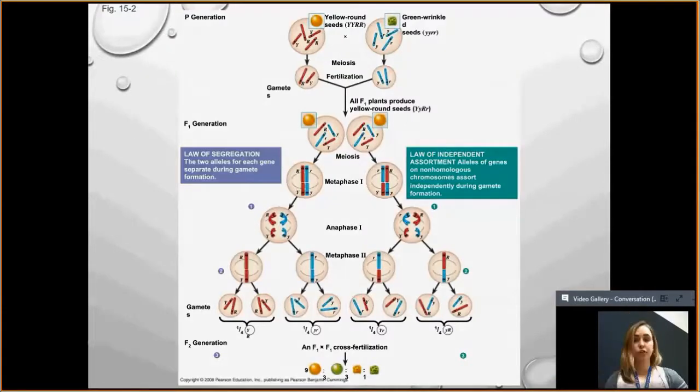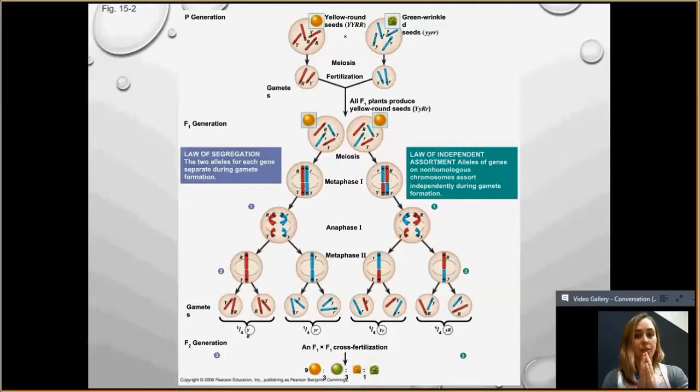Looking here, let's review the laws of segregation and independent assortment. This is a photo of cells undergoing meiosis. Remember that in prophase 1 of meiosis, your homologous pairs are going to pair up with each other. That means your one from mom and your one from dad find each other and line up. These are then pulled apart in anaphase 1. The homologous pairs separate and pull apart in anaphase 1, and that is the law of segregation, where you separate